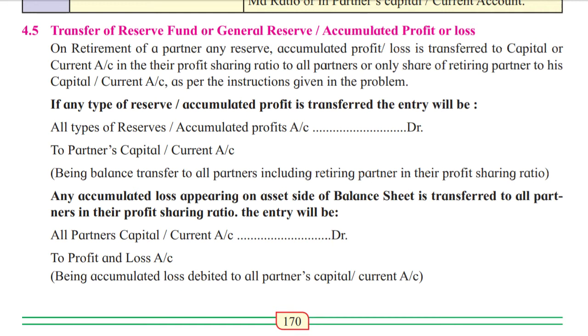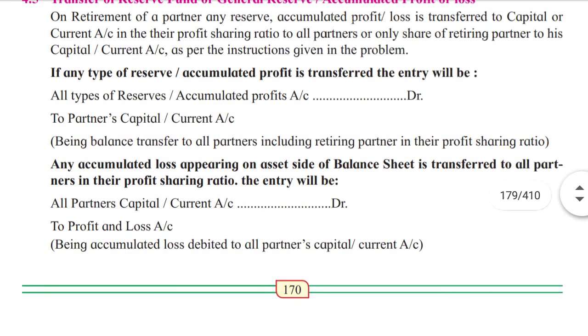Now what's going to happen here? All the reserves and accumulated profit are to be transferred to capital or current accounts. Whatever they have decided, whether it has to be written off or not, whatever the case given in the problem, we have to solve accordingly. If any reserve or accumulated profit is transferred, then in that situation, what do we have to do?